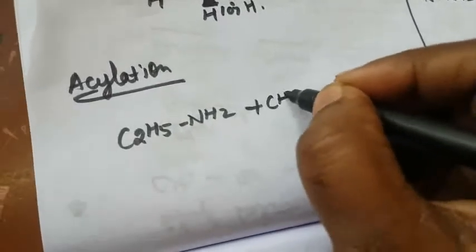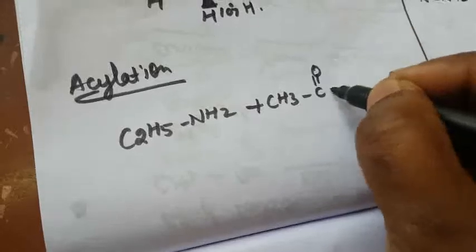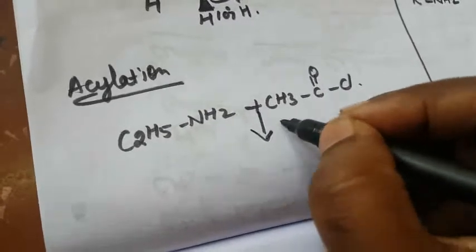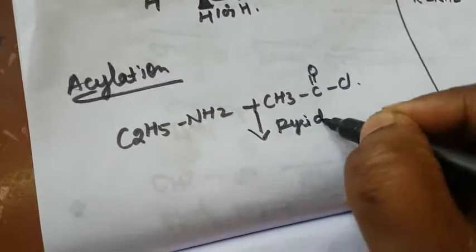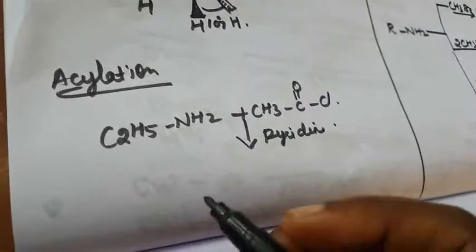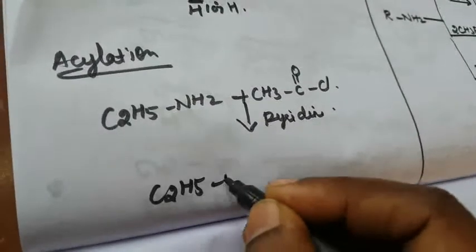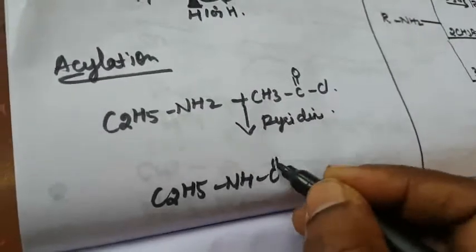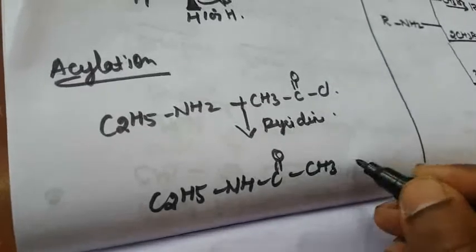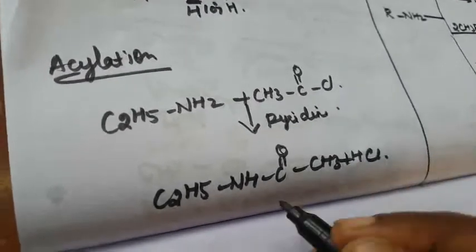Ethylamine, C2H5NH2, when reacted with acetyl chloride, CH3COCl, in the presence of pyridine, forms ethyl acetamide, C2H5NHCOCH3, plus HCl. What is this compound's name?